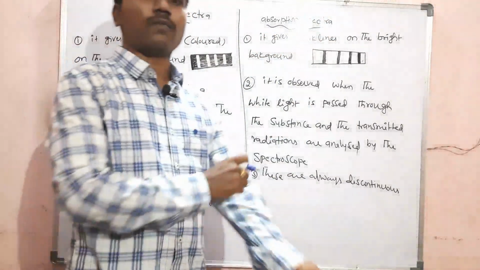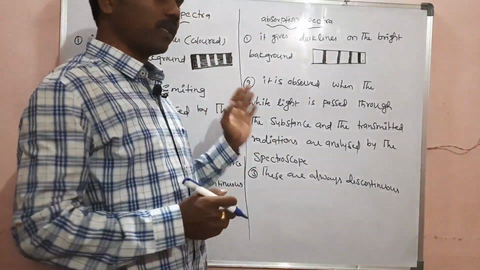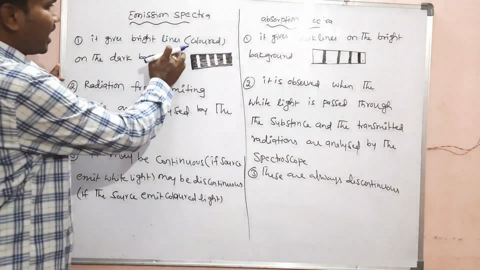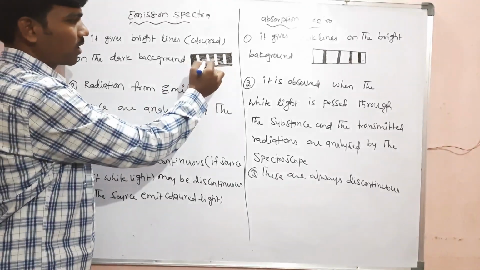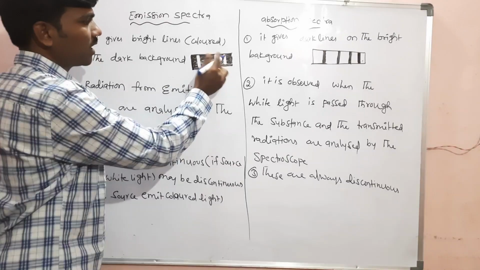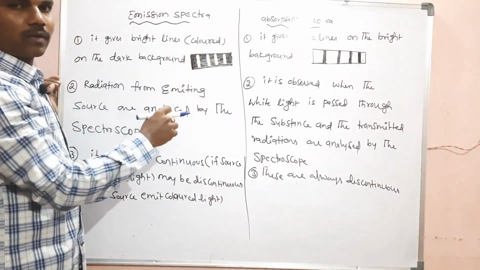So we have seen so far what is absorption spectra and what is emission spectra. Now I am going to explain the difference between both. So here you see, it gives bright lines, meaning colored lines. Here I don't have that many markers, so I presented with the same color. Instead of white color, we can take different colors, red, blue, green, whatever you want you can fill.